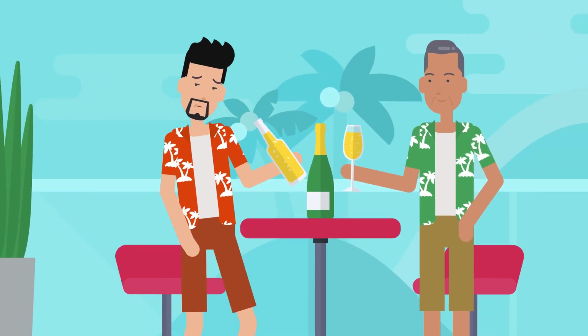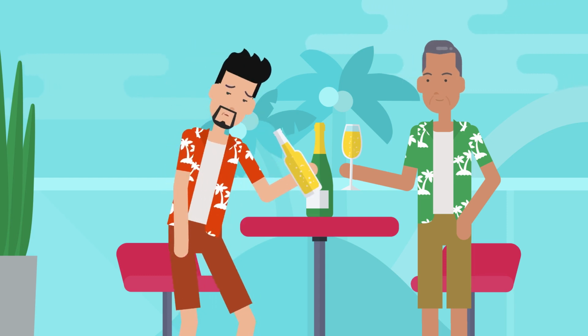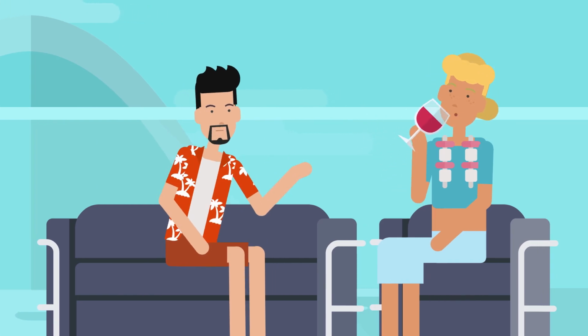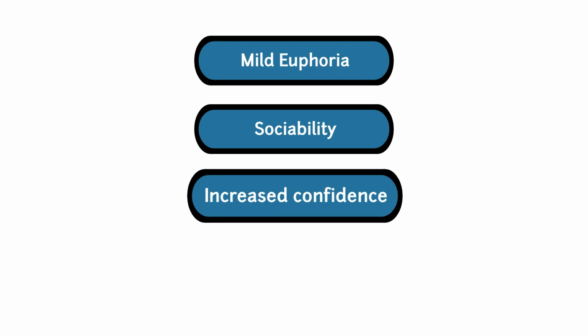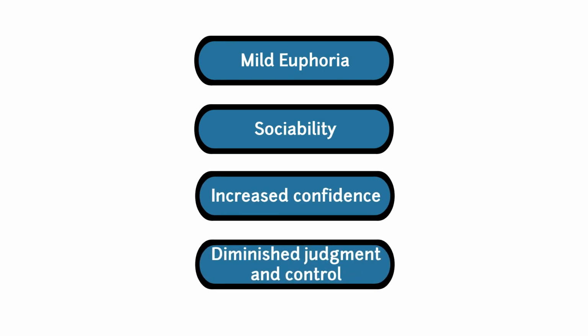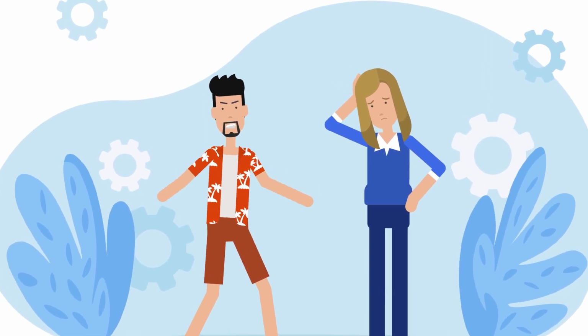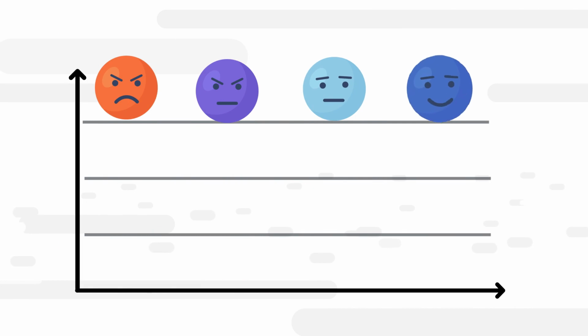Now, Alex begins to feel some behavioral changes as the ethanol in alcohol acts as a drug, affecting his central nervous system and brain. Low doses of alcohol can act as a stimulant, causing mild euphoria, sociability, increased confidence, and diminished judgment and control. Moderate to high doses of alcohol can cause slurred speech, heightened emotional states, and impaired circulation and breathing.